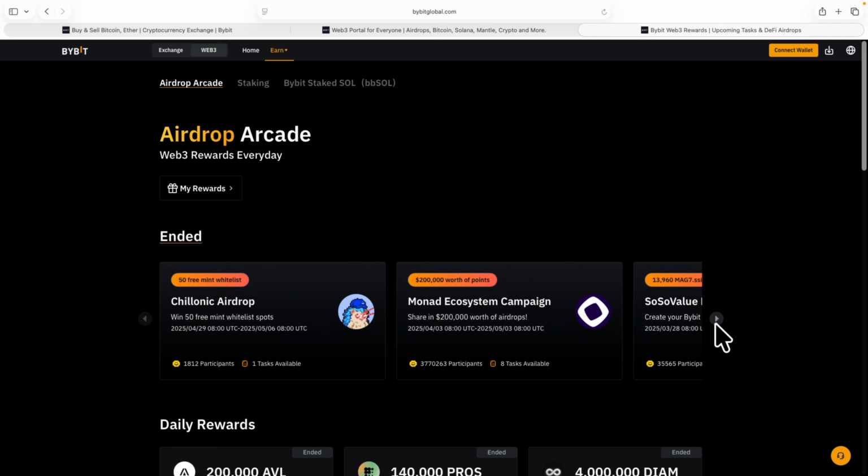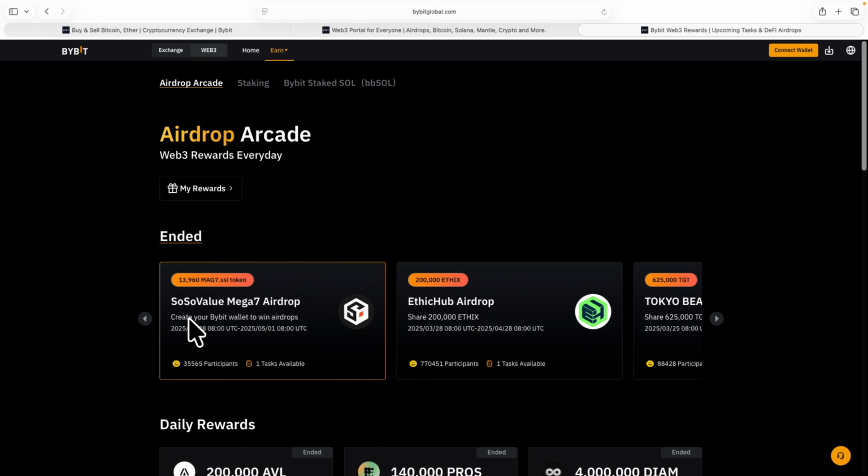So if I keep scrolling to the right, let's check the next one. This is Soso Value Mega 7 airdrop. For this one, they gave out 13,960 Max 7 SSI token. So for this one, just create your Bybit wallet to win airdrops. This one is simple and straightforward. Just create a Bybit wallet and you win the airdrop. I can see this one also ended in May of 2025. About 35,000 people participated in this one and it was just one task.